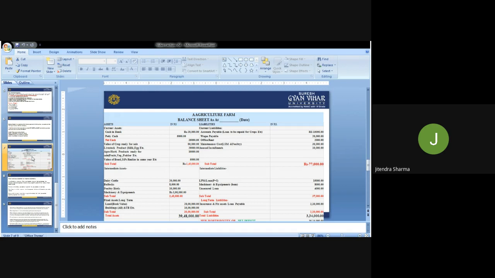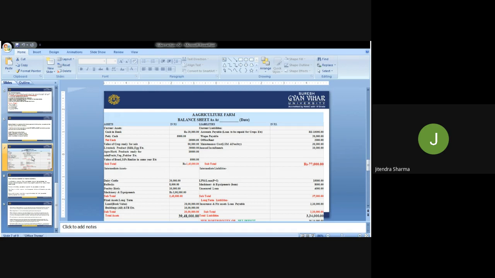Then finally we have the long-term assets and long-term liabilities. Long-term means land, book value, buildings, all these are what we call the long-term assets. For example, 20 lakh rupees and 15 lakh rupees, that is the buildings cost. So now it's 35 lakh rupees, that kind of asset the farmer is owning.